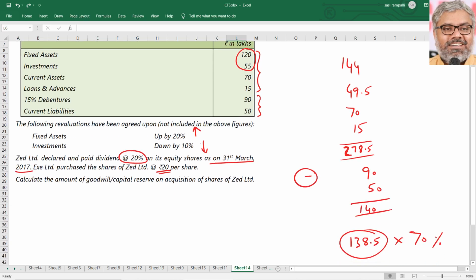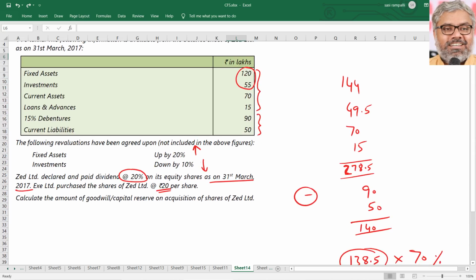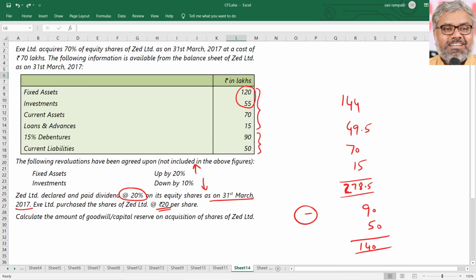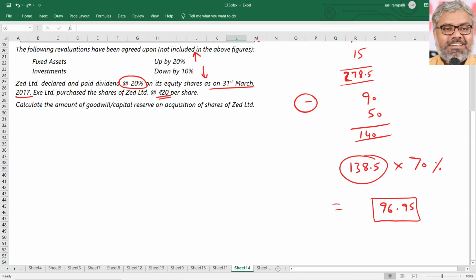But on the same day, which is the date of acquisition, 31st March 2017, Z Limited declared and paid a dividend of 20% on its equity shares. So the point here once again is, dividend declared on the date of acquisition itself. So how can it be post-acquisition? Not possible. Definitely that is a pre-acquisition dividend. So pre-acquisition dividend is of capital in nature. Definitely. So how much dividend the holding company would have received?